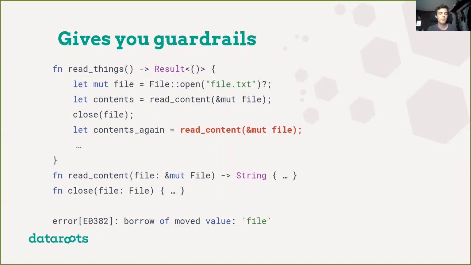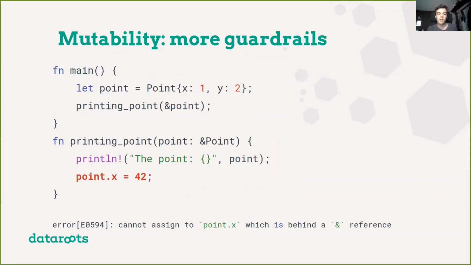I just talked about this mute stuff. So mutability is another concept in the Rust language itself, and it also gives even more guardrails. So here is a very simple program. We have a function called main, which creates a point, and that's the same struct as we saw earlier with the x and the y. And then we pass this point to a function called printing point, which prints the point.